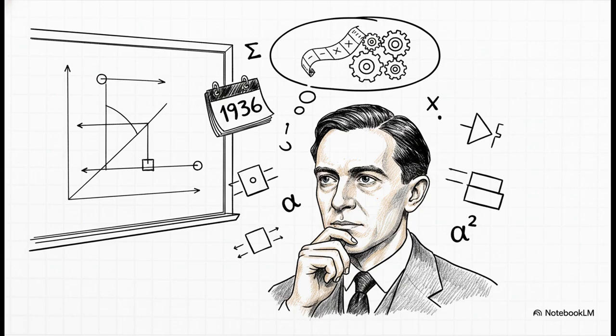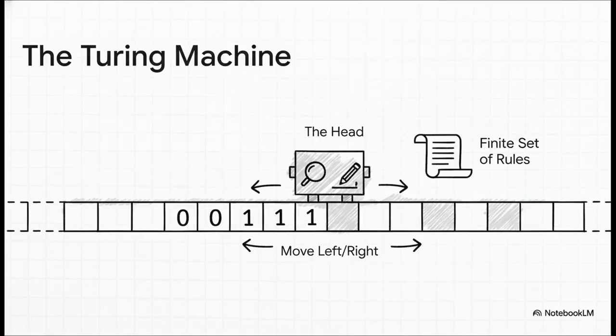You have to appreciate the time frame here. Way back in 1936, long before you could just go out and buy a computer, Turing proved the halting problem was unsolvable. He didn't use Python or Java. He used an abstract, purely theoretical model of a computer that he invented just for this purpose. He called it the Turing machine, and it's just beautifully simple. All it is, is an infinitely long tape, think of it like memory, a little head that can read, write, and move along that tape, and a basic set of rules telling the head what to do. That's it. It's the most fundamental computer you could ever imagine.